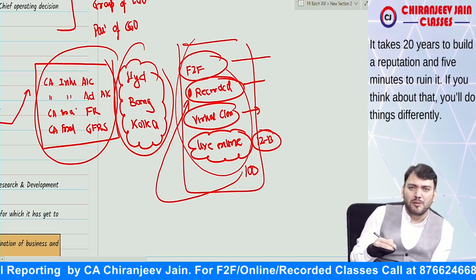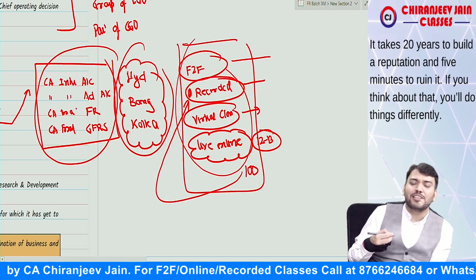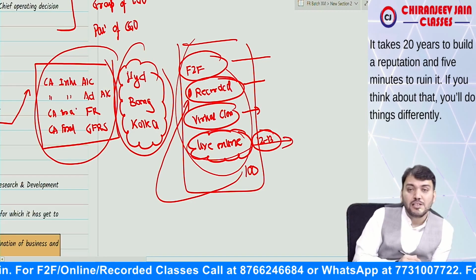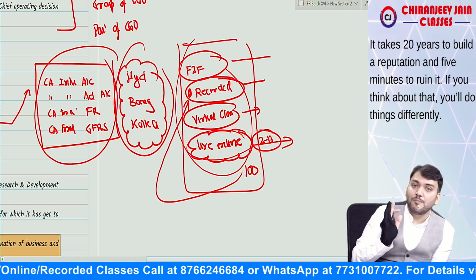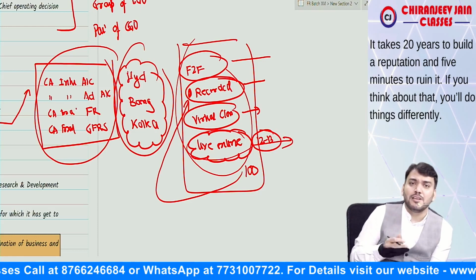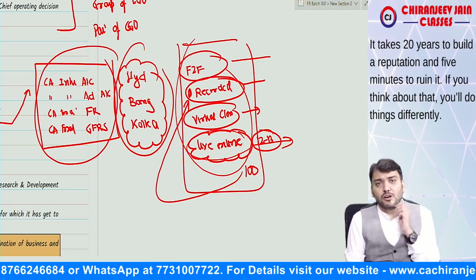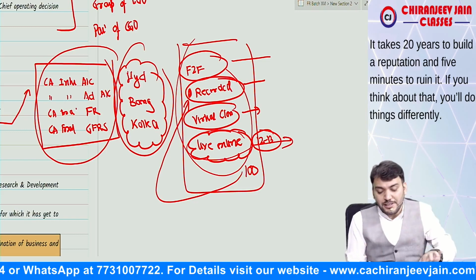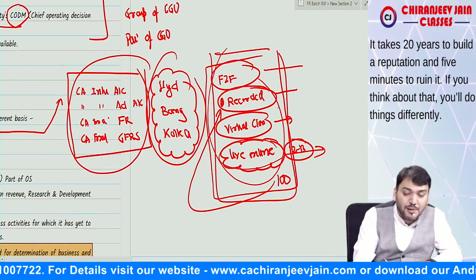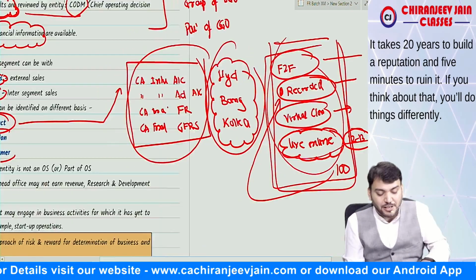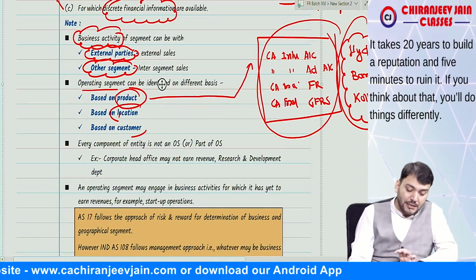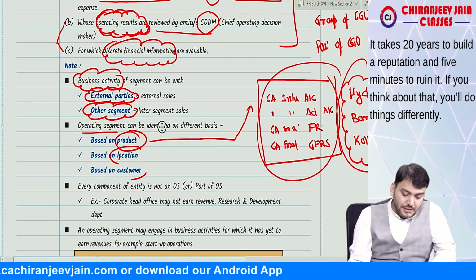For virtual classes, I will only discuss with the franchisee, and for live online classes I have one newly appointed employee who will take care of all my live online classes. He will take care of the app, whether the system is operating properly or not, whether the studio is okay or not. Can I say I have appointed one set of employees. Means I want my operating segment to be based on class of customer. Understood? Correct.